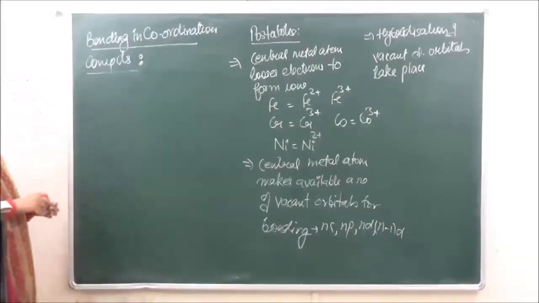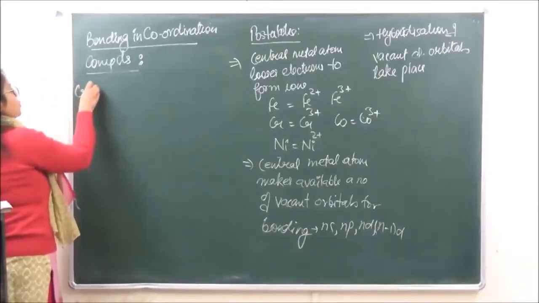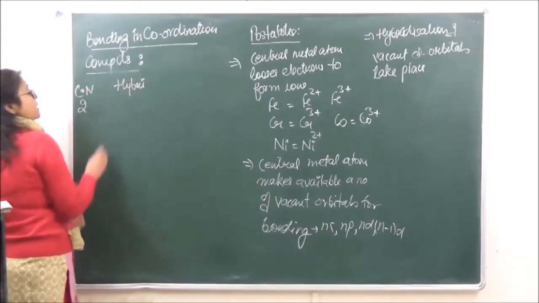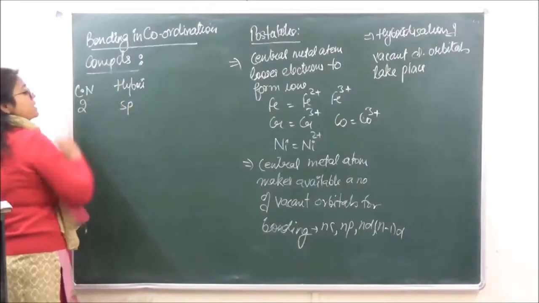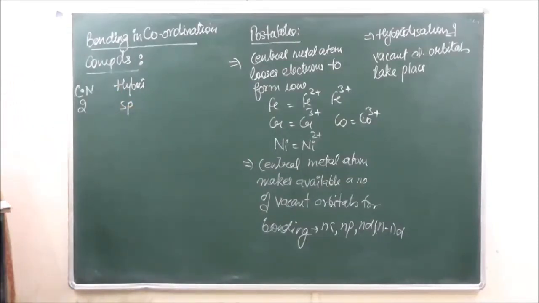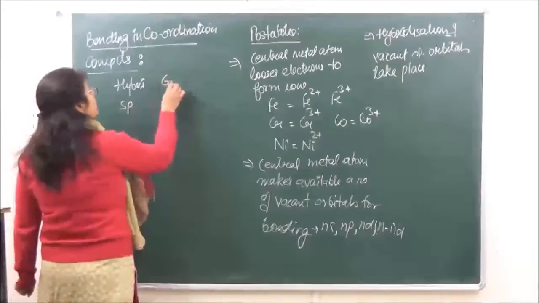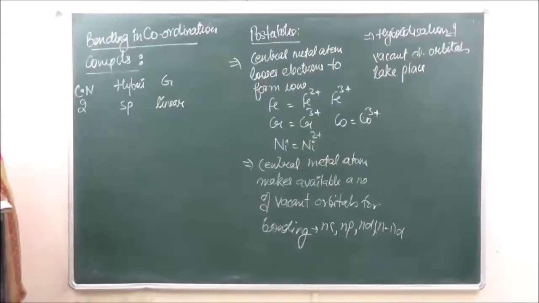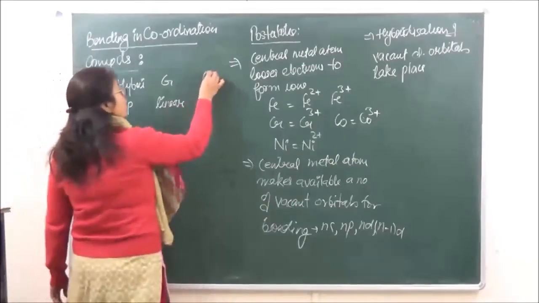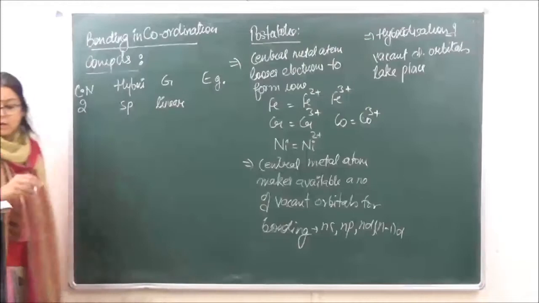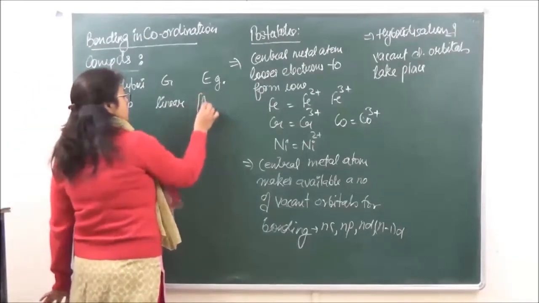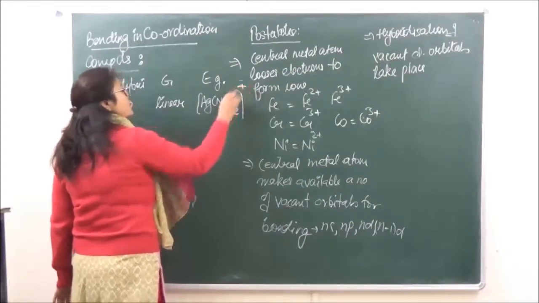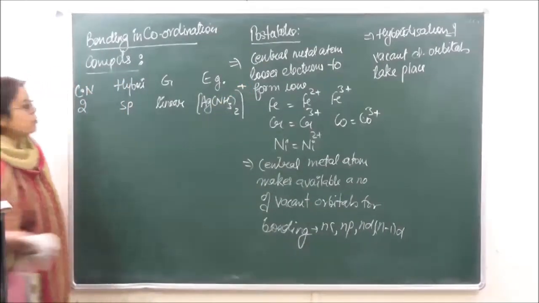Okay, so when we are talking of coordination number 2, the type of hybridization that is going to take place is sp. ठीक है? The geometry over here is going to be linear. And an example which we can take over here is that of Ag(NH3)2 2 positive. So this is going to be the example.